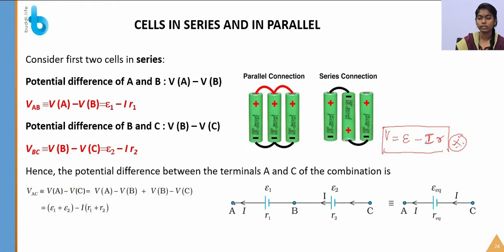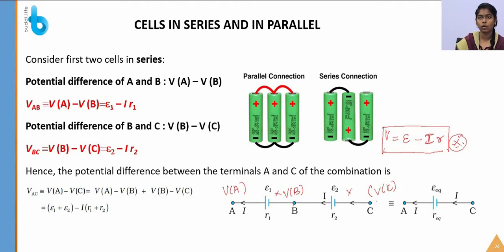So let's take this figure. In this, two cells are connected. I am naming them X and Y. These X and Y cells are connected in series. The X cell has a potential difference VAB. VA is the potential at point A, VB is the potential at point B, and VC is the potential at point C. So let's calculate the equivalent EMF.